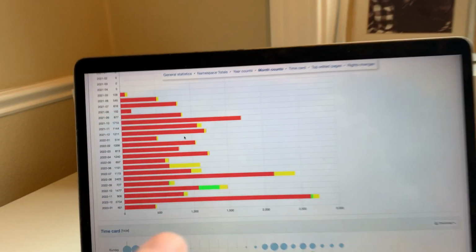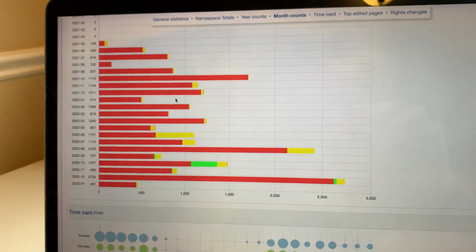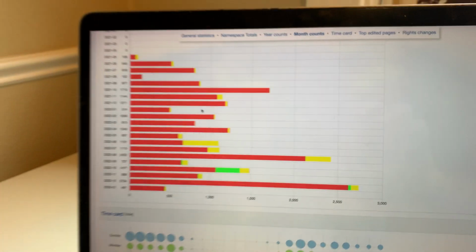My two biggest peaks ever for a single month were in 2022, August and December, but reversed. December was my biggest month ever to date on Wikipedia in terms of number of edits, and August was my second biggest. So it was a huge year in terms of work product and consistent writing and publishing performance, so to speak.